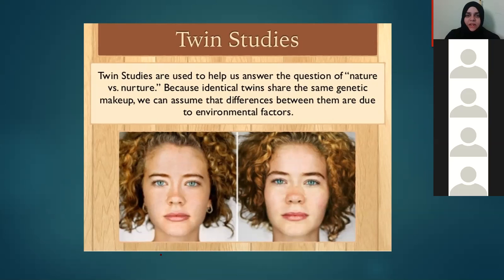Now here you can see one more example. Twin studies are used to help us answer the question of nature and nurture. Nature is our genetics, and nurture is the environment. Because identical twins share the same genetic makeup, we can assume that differences between them are due to environmental factors. If some differences occur in identical twins, that means this difference is due to environmental factors. If there is something which is similar, that is due to inheritance.